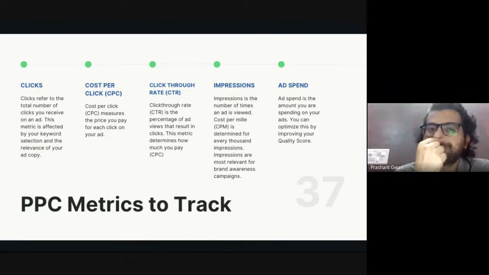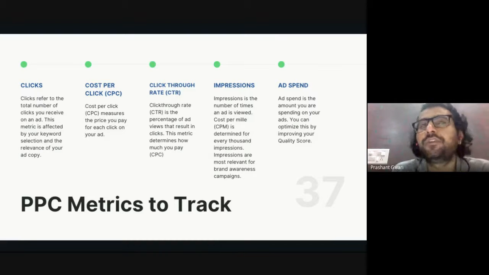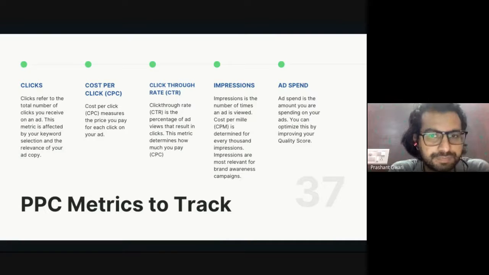Now the third term you will find there is CTR, click-through rate. It will also decide your quality score. Click-through rate means how many people click on your advertisement on a search ad and visit your website. And that is calculated by the total number of clicks divided by the total number of impressions.